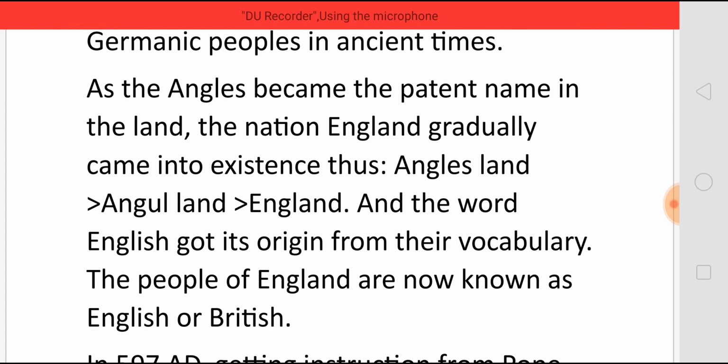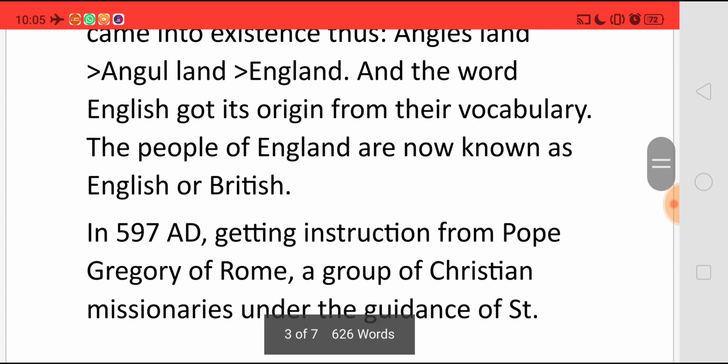As the Angles became the prominent name in the land because the Angles were ruling it, the nation England gradually came into existence. That is, Angles' land became Angleland and later on England. And the word English also got its origin from their vocabulary. And the people of England are now known as English or British.